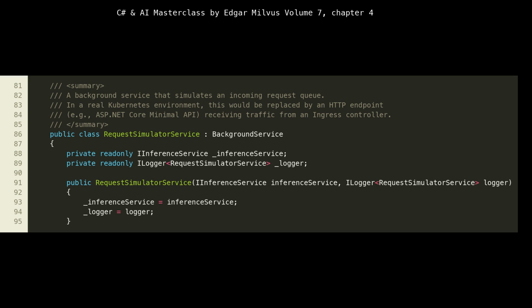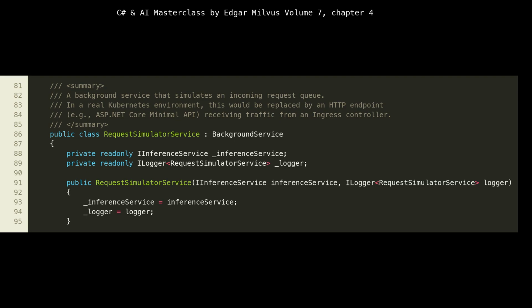Next, we introduce RequestSimulatorService at lines 81 to 96. This class inherits from BackgroundService, a feature of the .NET generic host. Background services are perfect for long-running, non-HTTP tasks within a microservice, like processing queues or, in this case, simulating incoming requests. In a real cloud-native deployment, this background service would typically be replaced by an HTTP API endpoint, e.g., an ASP.NET Core Minimal API, exposed via an ingress controller in Kubernetes.